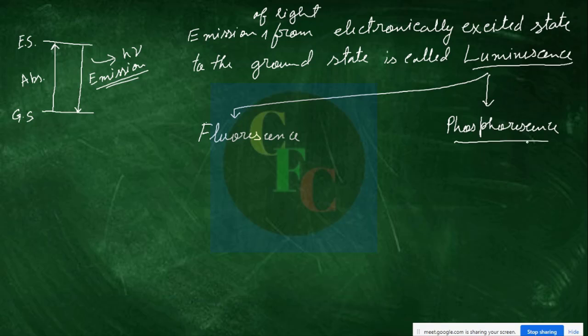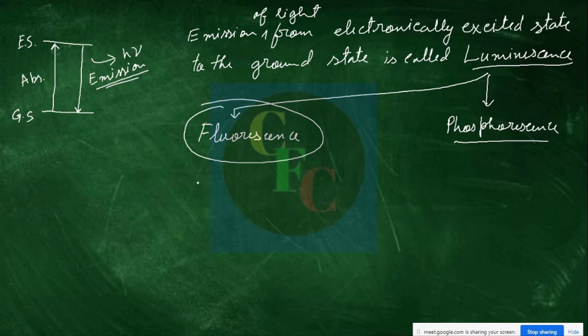You might have heard the name phosphorescence before. Now, what is the difference between the two? In this lecture we will only be considering fluorescence. We will not consider phosphorescence in our discussions, but we'll have a look at the basic difference between the two.